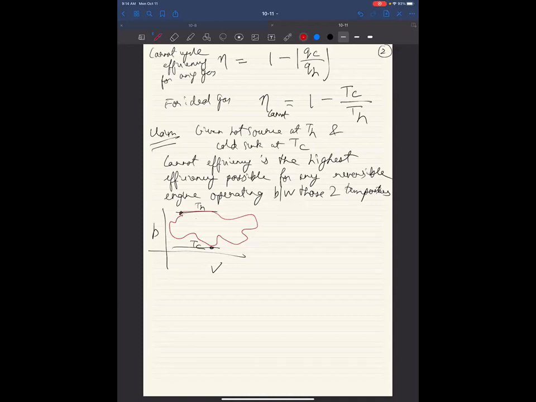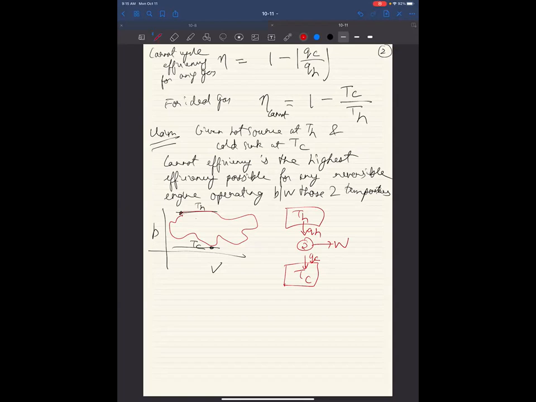That is the maximum efficiency you can get if you are operating between a hot source at TH and a cold sink at TC, and you're taking some QH out and you're dumping some QC here, and you're using this to drive an engine to get some work out, you cannot exceed the Carnot efficiency.